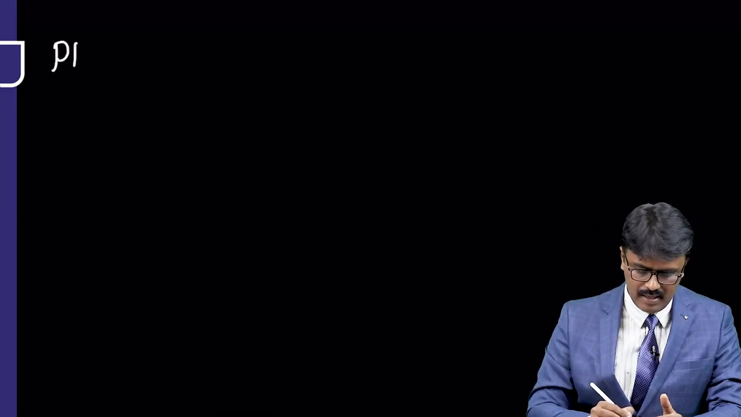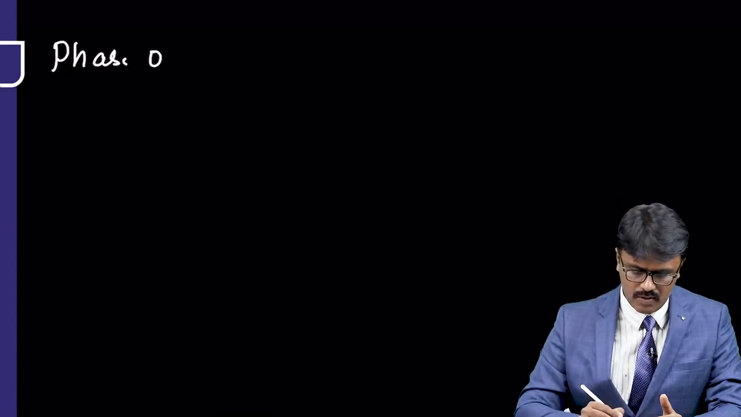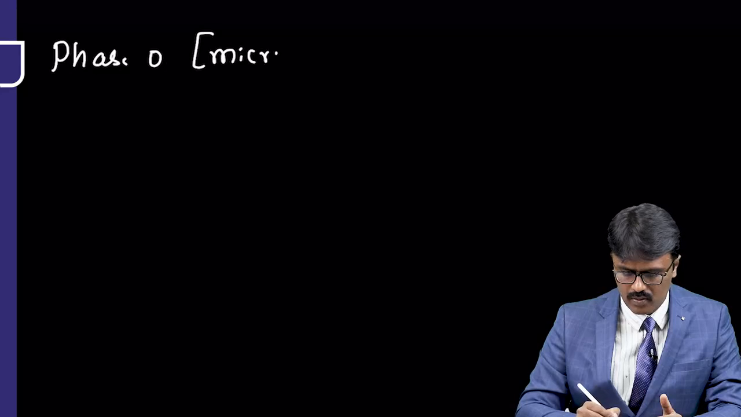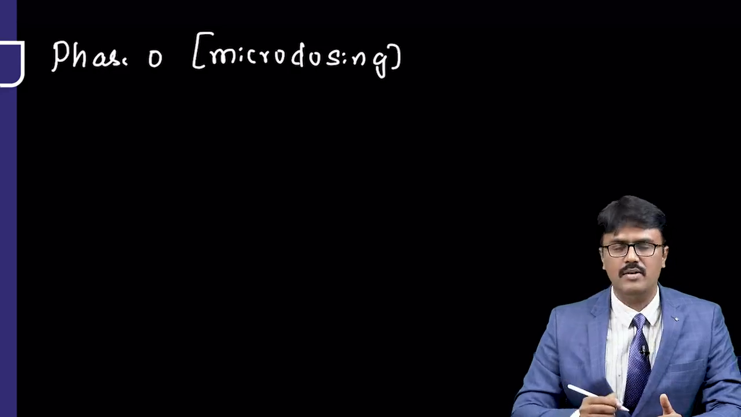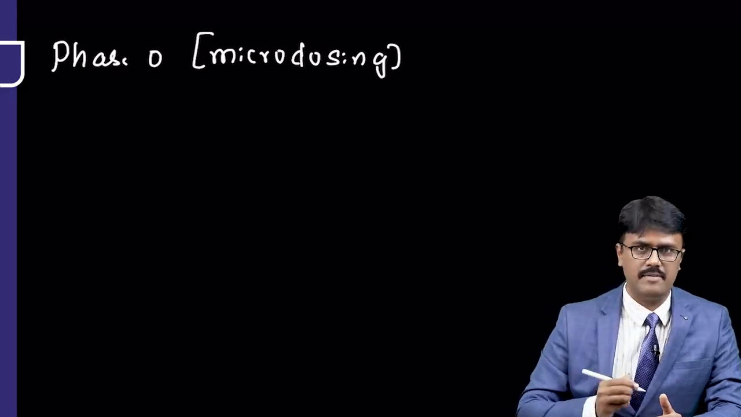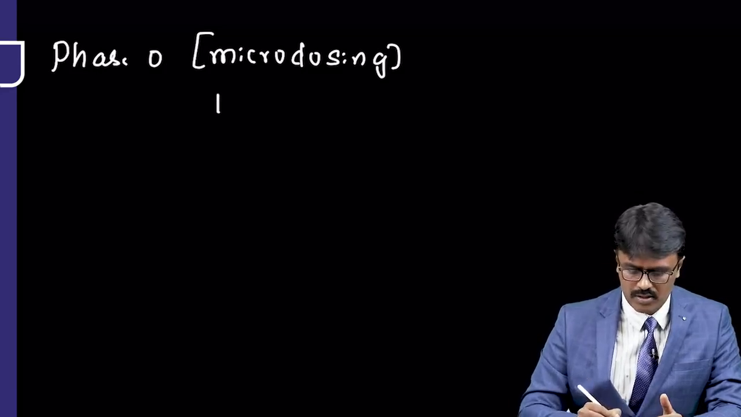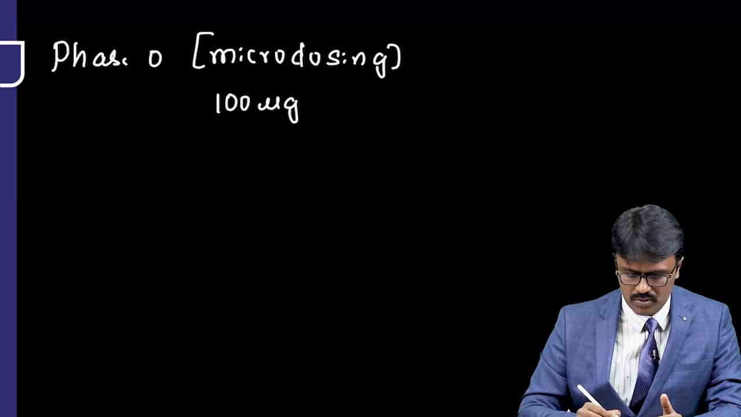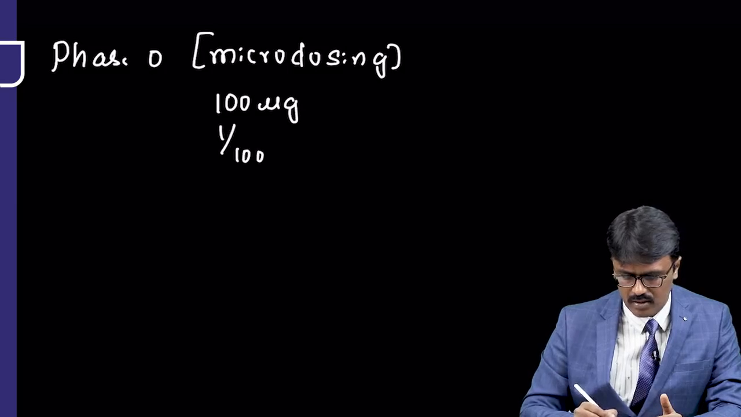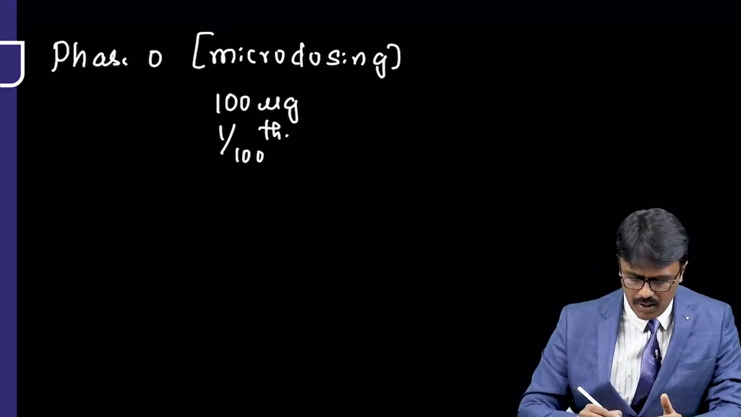Okay, sometimes there is one more trial they will ask you, and that is called phase 0 trial. Phase 0 is also called by a name called micro-dosing trial. Now why it is called phase 0? Because it is done before phase 1. Why it is called microdosing? Because the dose what we use is very minute, that is 100 microgram, or what we use in the trial is 1/100th of the dose used in animals. So lesser dose.